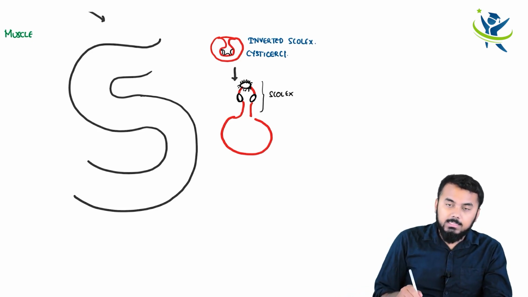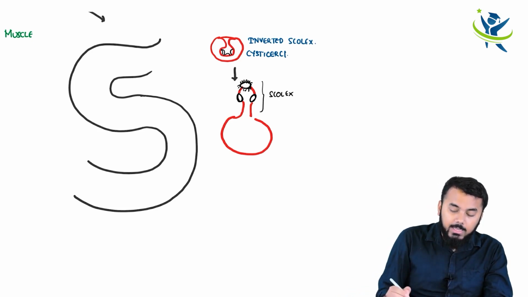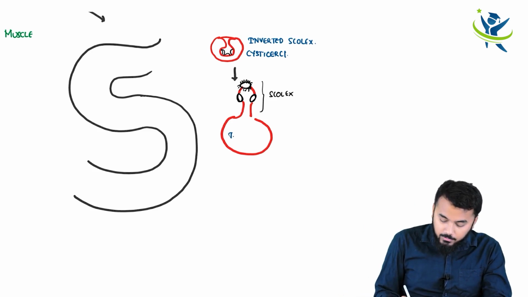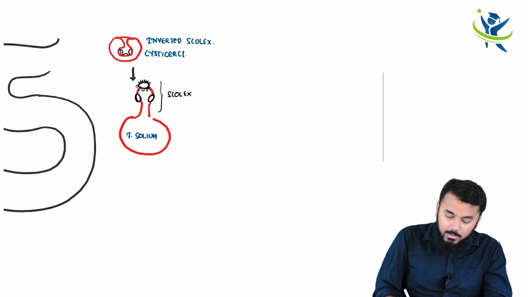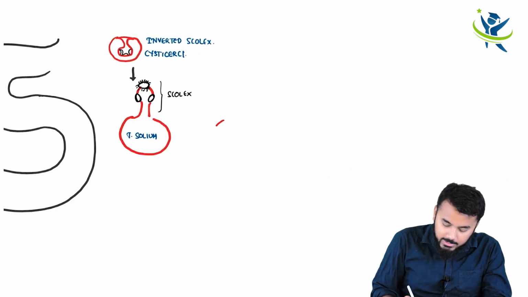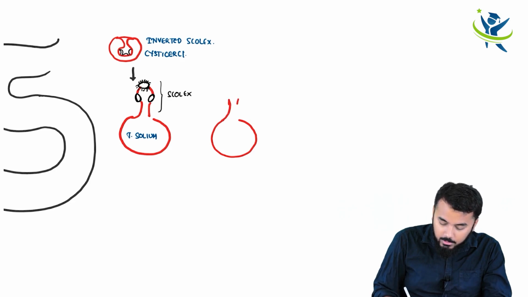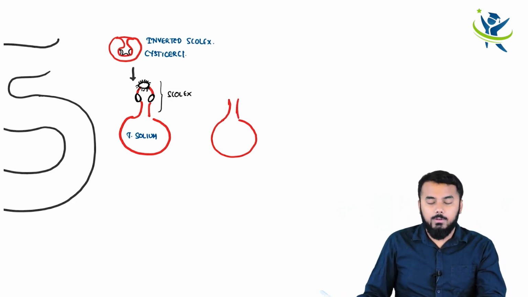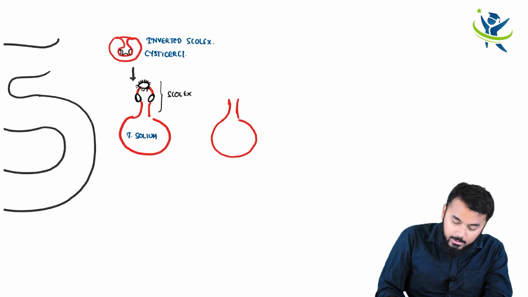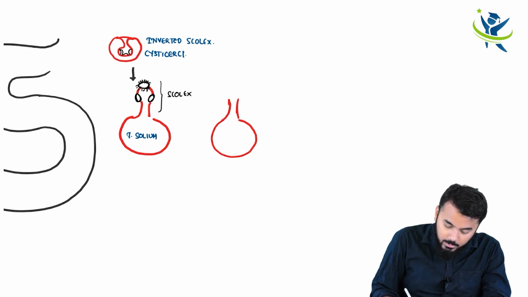Now, this is the picture of Taenia solium. Now, if you compare with the picture of Taenia saginata, this is how the picture looks. This is a scolex over here, okay, and look here. You have got 1, 2, 3 as well as 4. Now, what are these things? Let me tell you.